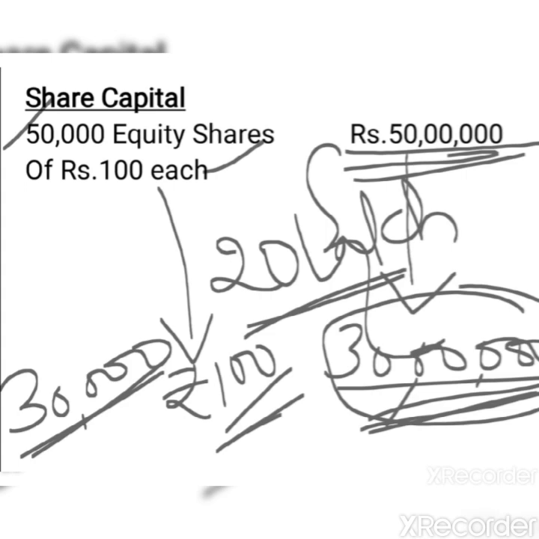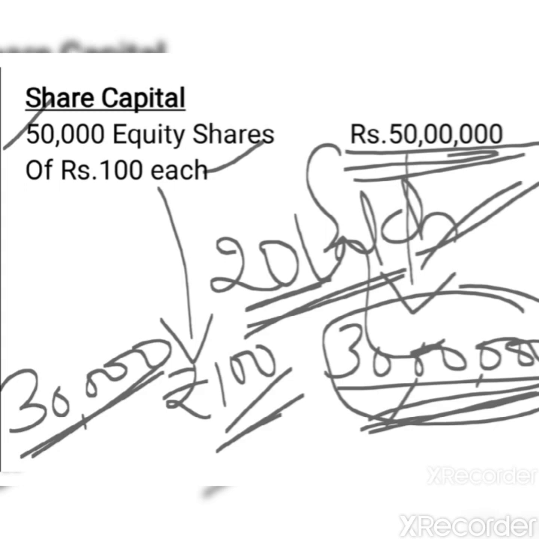So they will feel that if we compromise by forgoing this 20 lakh rupees, then at least in the future the company may turn into a profitable one and we may get a good amount of dividend in the future. That's why they will agree to the scheme of reduction of capital, that is forgoing this 20 lakh amount of capital in the present example. So now this is regarding the meaning of alteration of share capital and reduction of share capital.